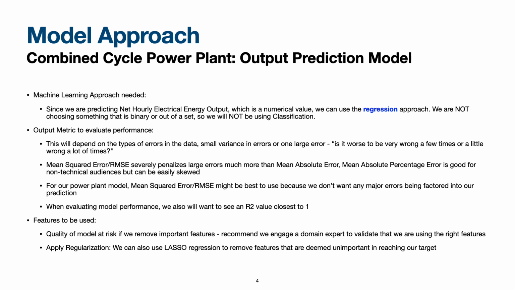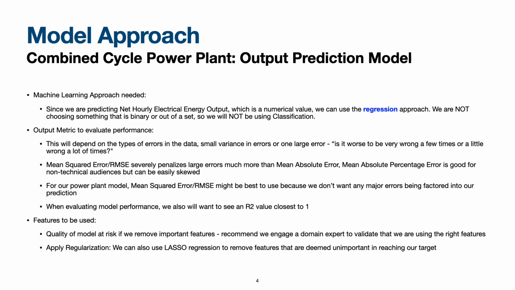For the machine learning approach needed, we'll use the regression approach. This is because we're predicting the new hourly electrical energy output, a numerical value. We will not be using the classification approach here because we are not choosing something that is binary or out of a set. The output metrics best to use depend on the types of errors in the data and what